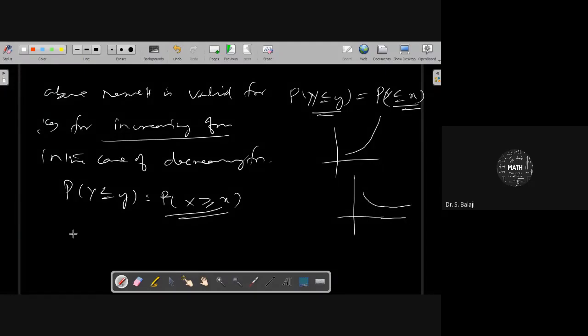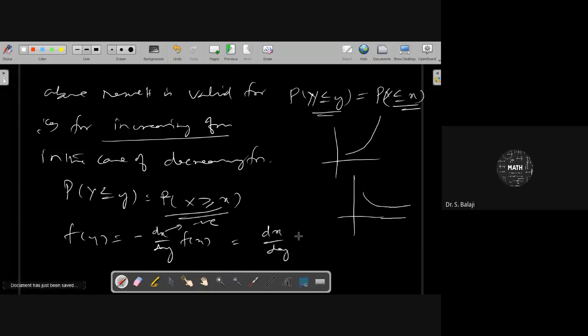You can get f of y as minus dx by dy into f of x. But dx by dy is also negative. Therefore, you get only plus dx by dy f of x. But because of the negative, you have to use the modulus symbol here. Minus minus plus. In order to identify that relation, you have to use modulus dx by dy.